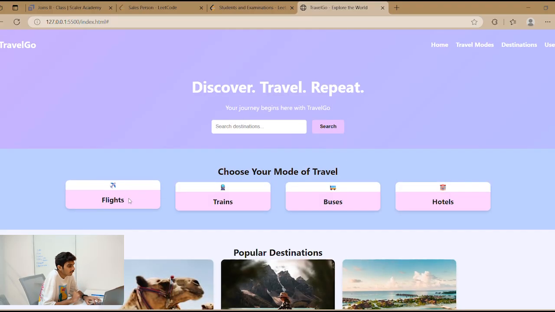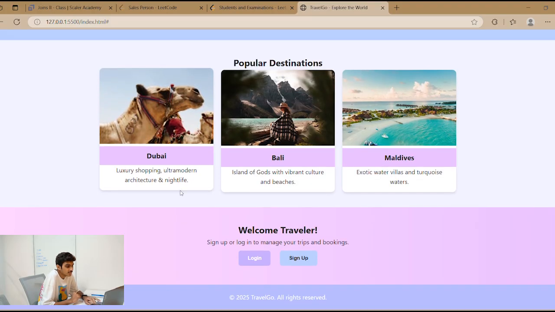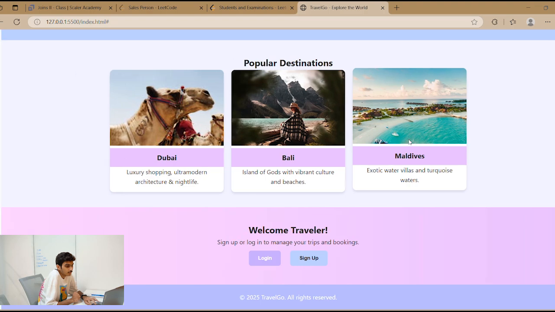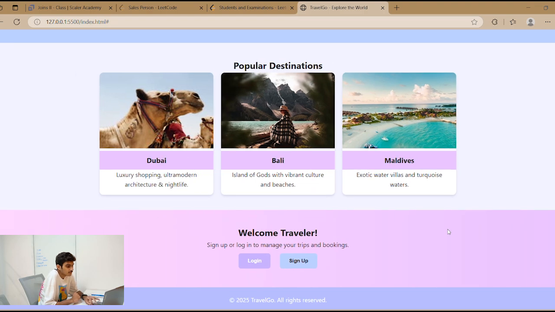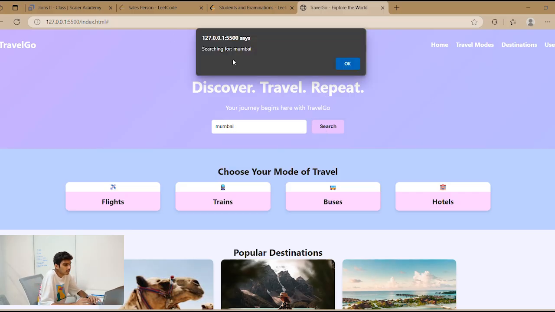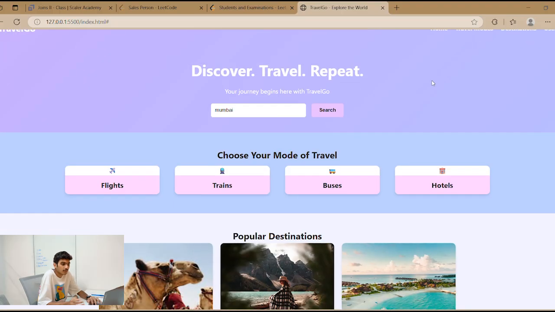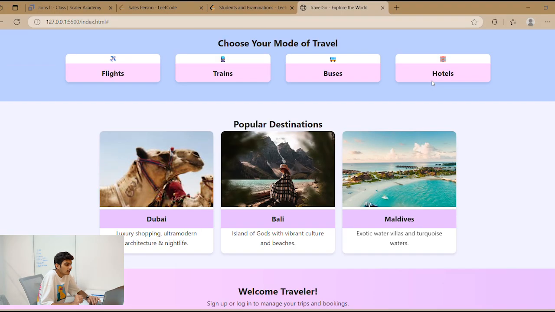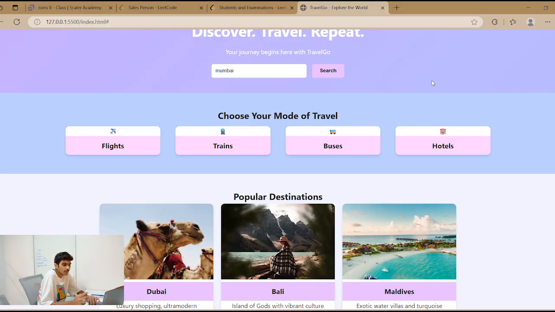site named TravelGo, which has options of flights, trains, buses, hotels. Its CSS also appears good. You can go and search for various destinations. You have a login and sign up option over here, and you can search any destination. Let's search for Mumbai, and when we click on search, it says it's searching for Mumbai. And this is the basic layout for a website which you can create simply by giving a prompt to